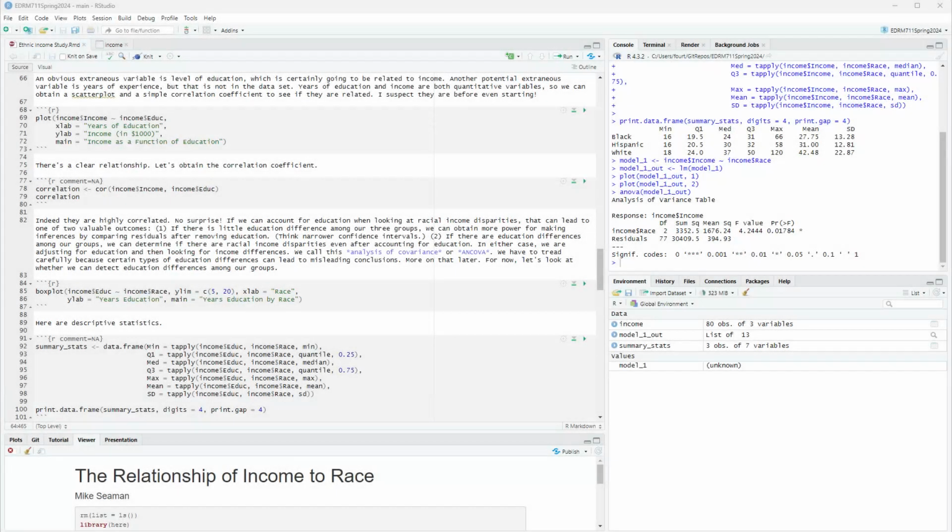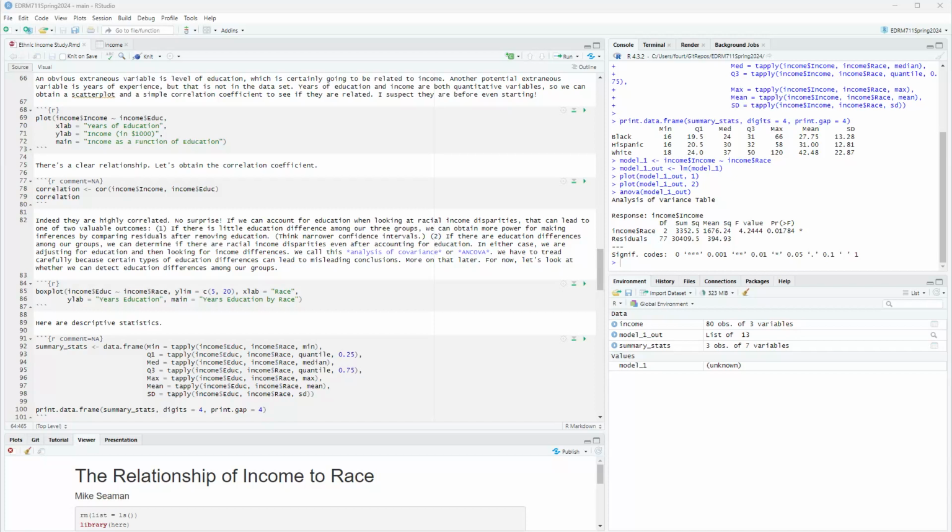This is a series about mixing variable types with regression, mixing categorical and quantitative variables. And in the previous video, I introduced the concept of analysis of covariance, or ANCOVA. Now we're going to continue with analyzing our data. We're looking at differences in different racial groups in terms of income of these groups.